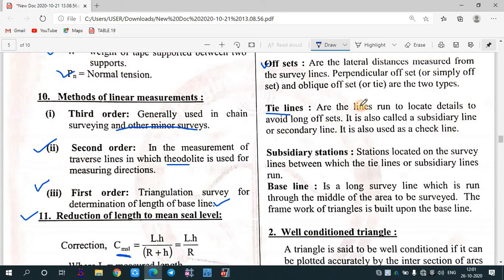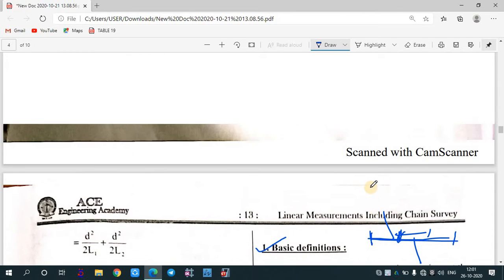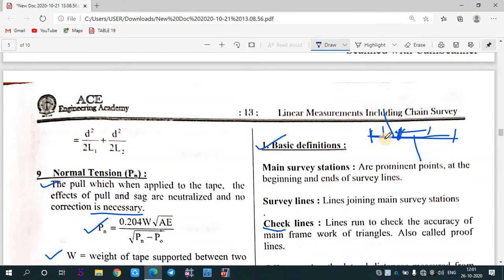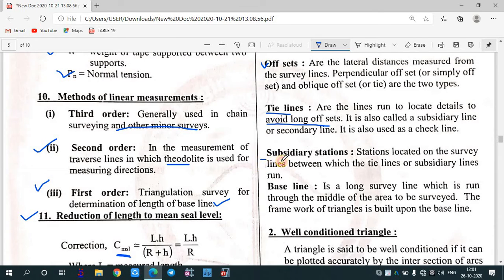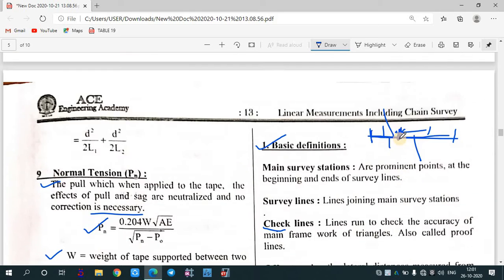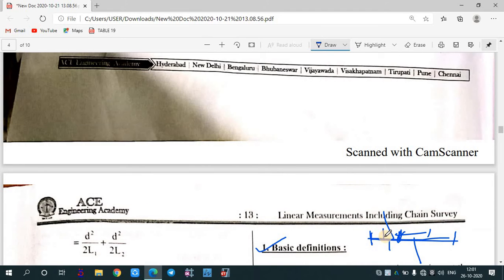Okay. Tie lines are the lines run to locate the details, avoiding long offsets. It is also called a subsidiary line or secondary line. It is also used as a check line. Suppose tie line, in order to avoid long offsets, we take some small offsets, and those are considered to be tie lines. Subsidiary stations are the stations located on the survey lines between which the tie lines or subsidiary lines are run. So from here you have taken a subsidiary line, tie line, and you have marked a station. Over here you have taken a tie line and you have marked a station.